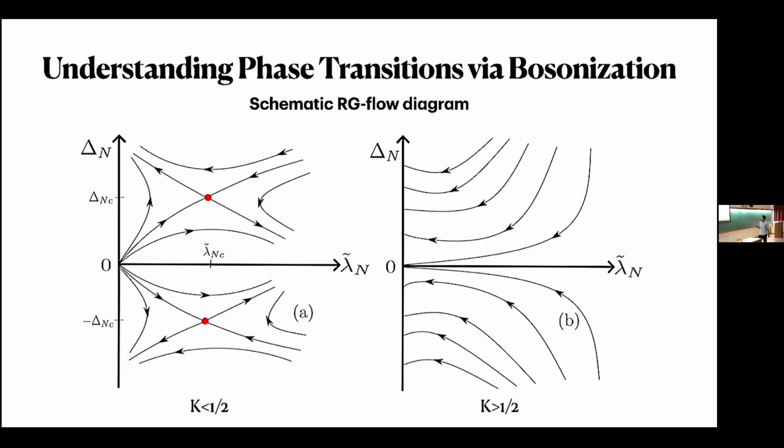And this is in accordance with Zamolodchikov's theorem, which says that in an RG flow diagram, flow is always from a fixed point with higher central charge to a fixed point with lower central charge.